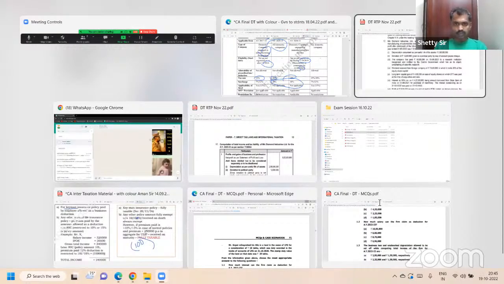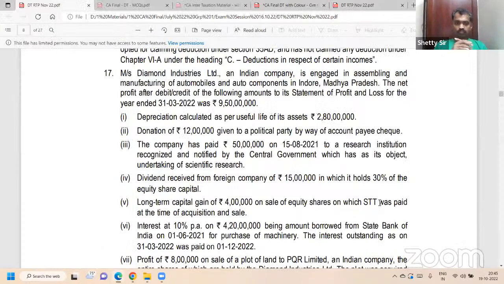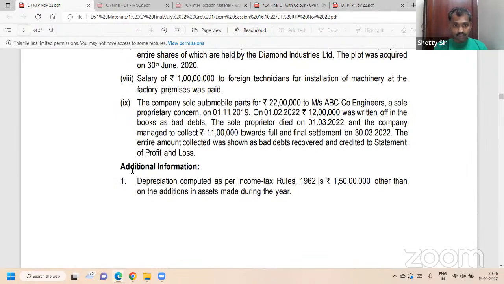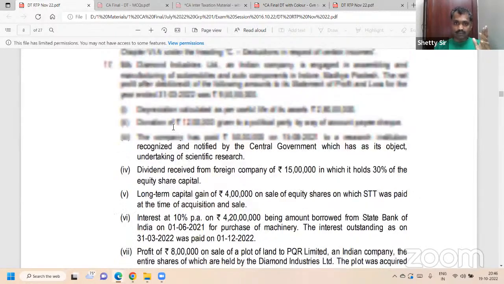Start. Particulars, rupees. Net profit 950 lakh. So be careful again. After debit or credit, some additional information comes. This is not a part of P&L. This is extra. These all things are already part of P&L. Shall we?